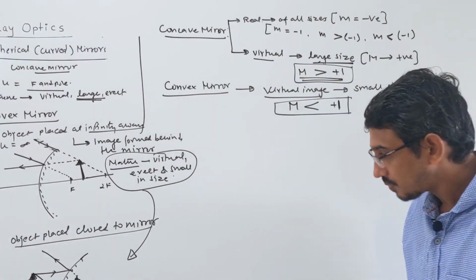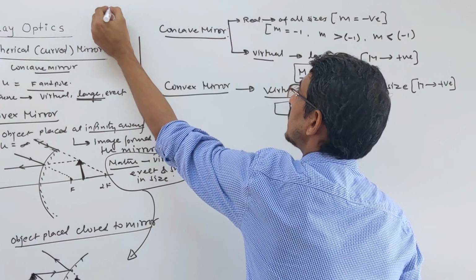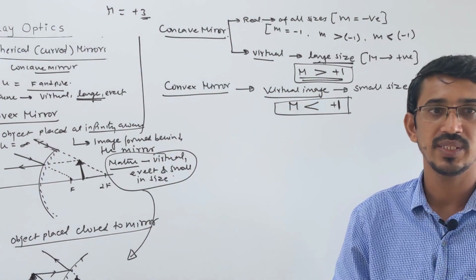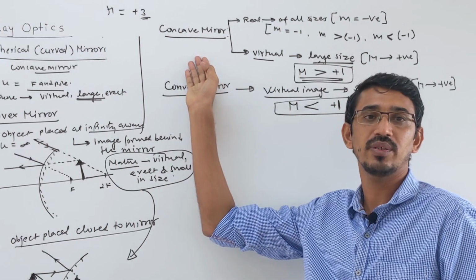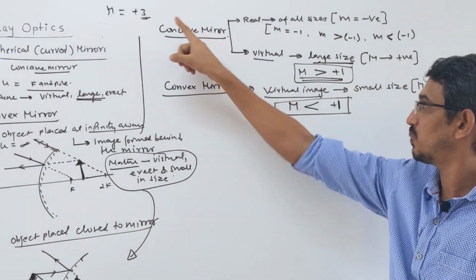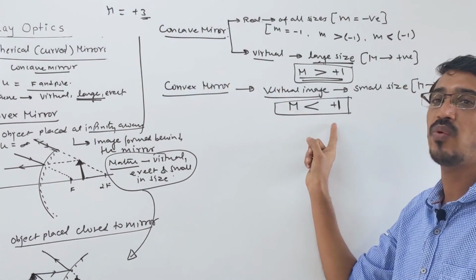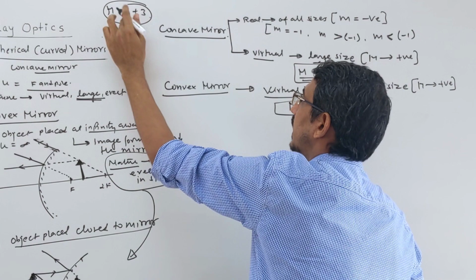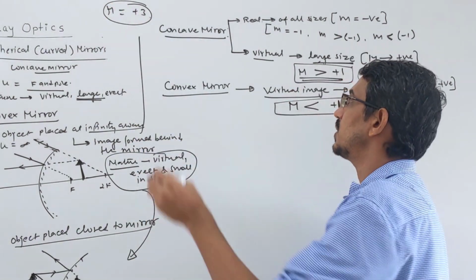If I say that the magnification of some mirror is given as +3, which mirror is this? It's a concave mirror, not a convex mirror. For a convex mirror, virtual means positive only, but less than 1. So if somewhere magnification is +3, it's a concave mirror. But if m is given as +0.2, then which mirror is this?